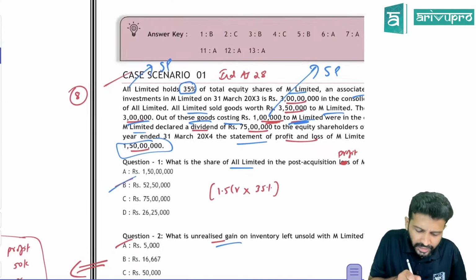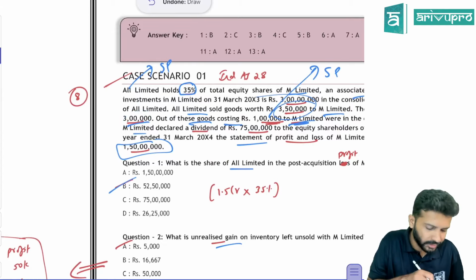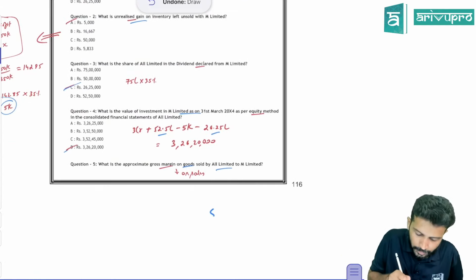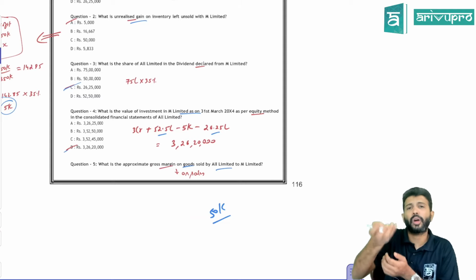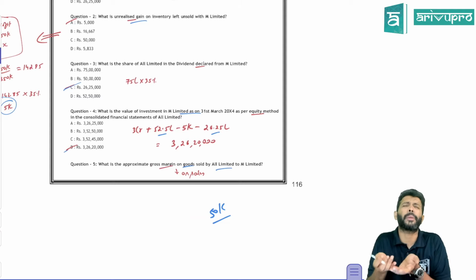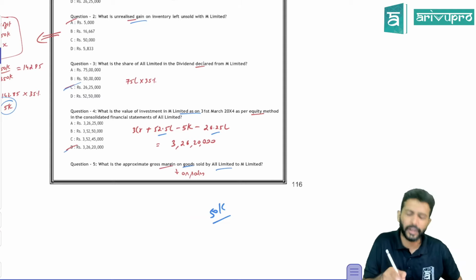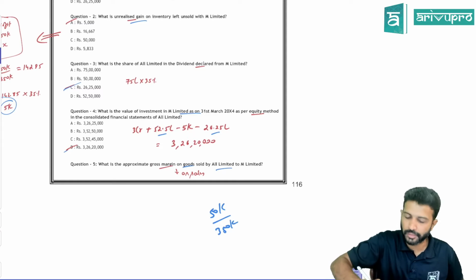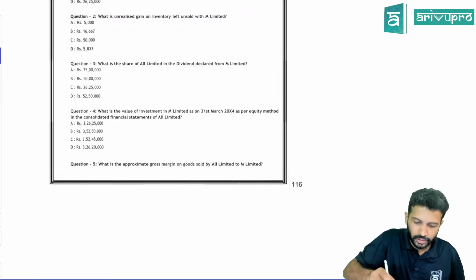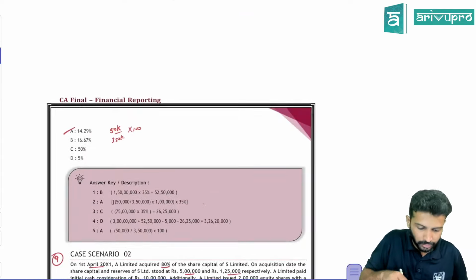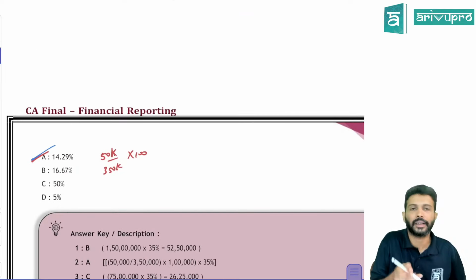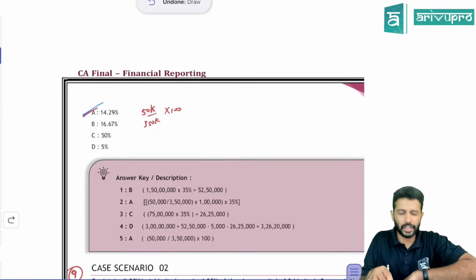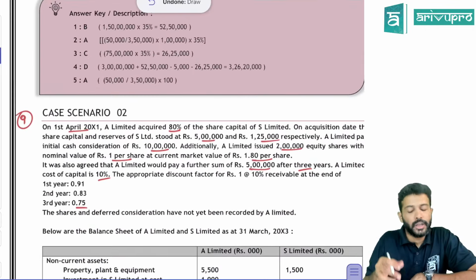3 lakh is the cost of the goods, but we sold it for 3 lakh 50,000. So how much profit did we make? We made a profit of 50,000. So how do you get margin? They're asking profit margin. That is nothing but profit upon sales into 100. Sale value is 3 lakh 50,000. Profit is 50,000. So the margin will be 50,000 upon 3,50,000 into 100. If you do that, you're going to get 14.29%, which is what my calculator showed. That's what I've written over here. That's all. Yes. Next question.